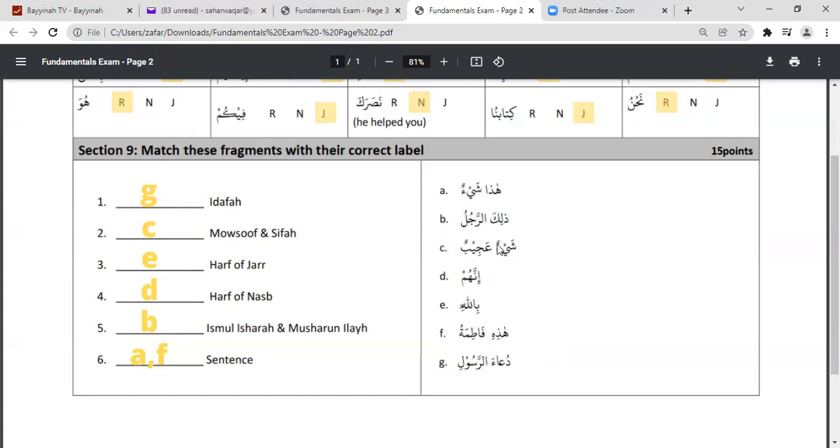Shay'un is heavy, so this cannot be mudaf. Innahum cannot be either, because this is harf of nasab, this is harf of jar, and this is again ism ishara. So the only thing left over here is G. Now let's see if this can be mudaf mudaf alay or not.